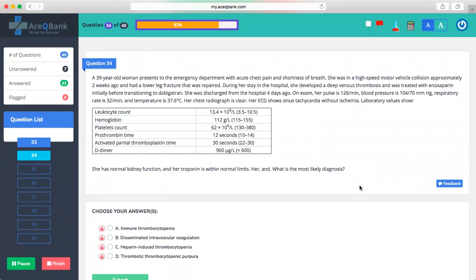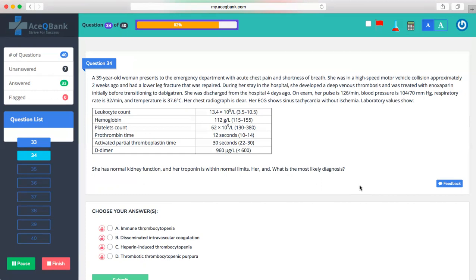A 13-year-old woman presented to the emergency department with acute chest pain and shortness of breath. She was in a high-speed motor vehicle collision approximately 2 weeks ago and had a lower leg fracture that was repaired. During her stay in the hospital, she developed a deep vein thrombosis and was treated with enoxaparin initially before transitioning to dabigatran. She was discharged from the hospital 4 days ago.